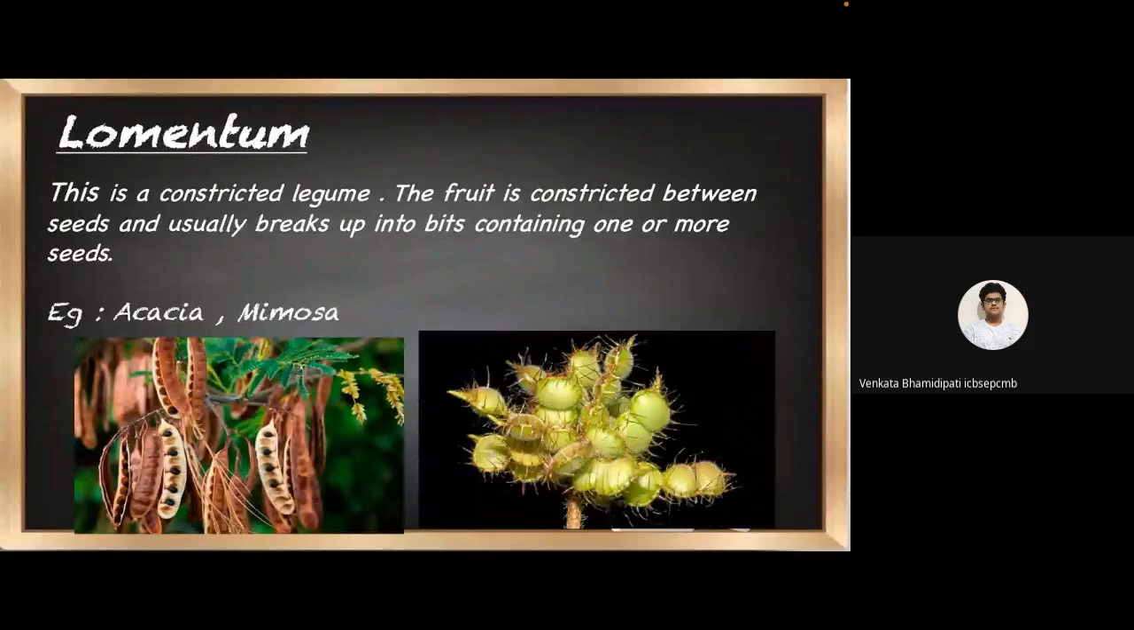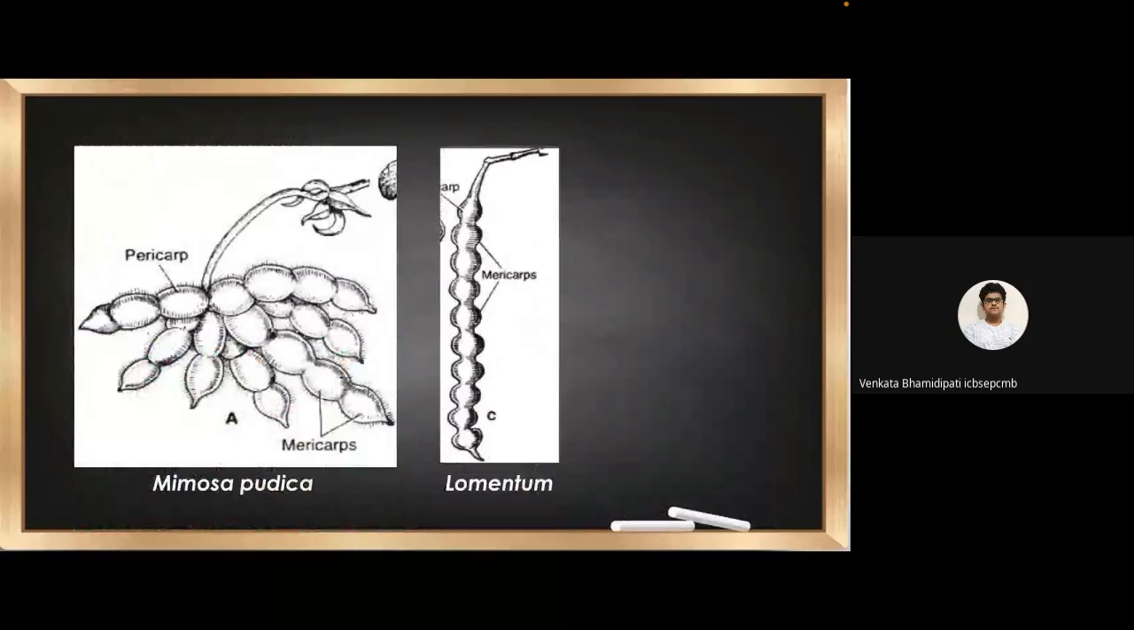The next one is lomentum. Lomentum is a constricted legume. The fruit is constricted between seeds and it usually breaks up into bits containing one or more seeds. For example, mimosa, acacia, etc. Now, the mimosa fruit is produced by Mimosa pudica, that is the touch-me-not plant. In case of acacia, you can notice the constrictions which are between the seeds. Here is a diagrammatic representation of the mericarps in case of Mimosa pudica and the lomentum.